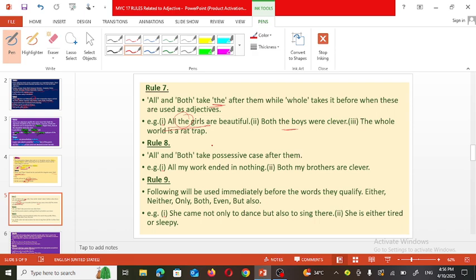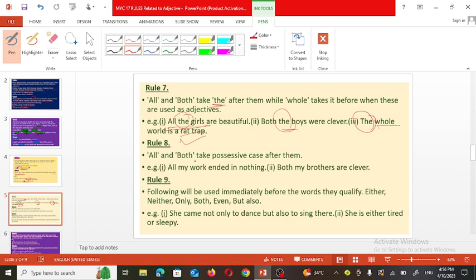The whole world is a rat trap. Now, before whole, article the is used. What you have observed, after all or after both, article the can be used, whereas before the word whole, we use article the. Now let's see the eighth rule.